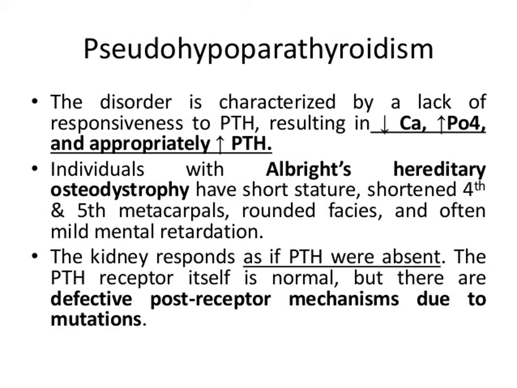Pseudohypoparathyroidism is a disorder characterized by lack of responsiveness to parathyroid hormone by the end organs, like the kidneys, and results in decreased calcium, increased phosphate, and increased parathyroid hormone. Individuals with Albright's hereditary osteodystrophy have short stature, shortened fourth and fifth metacarpals, round faces, and often mild mental retardation. The kidney responds as if parathyroid hormone were absent. The parathyroid hormone receptor itself is normal, but there are defective post-receptor mechanisms due to mutations.